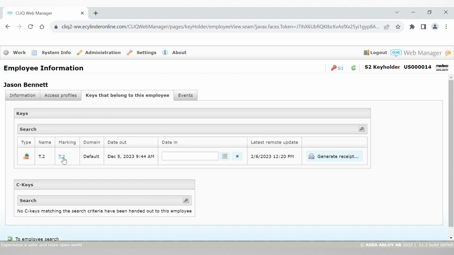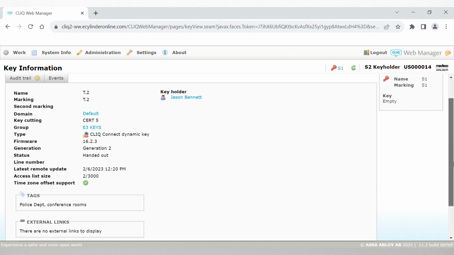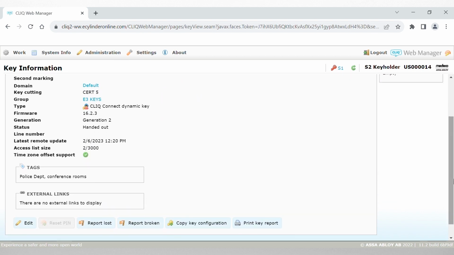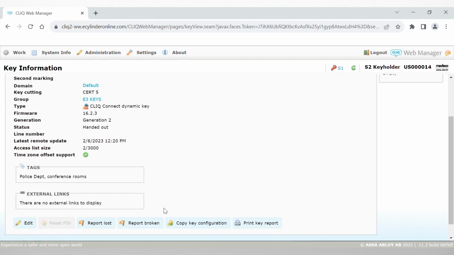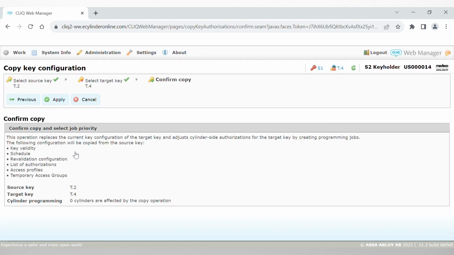This is the key that belongs to this employee, and they have reported their key T.2 lost. We will go to that key, and if this employee needs a new key, we would insert the new key in the programming device and copy their current key configuration to the new key.